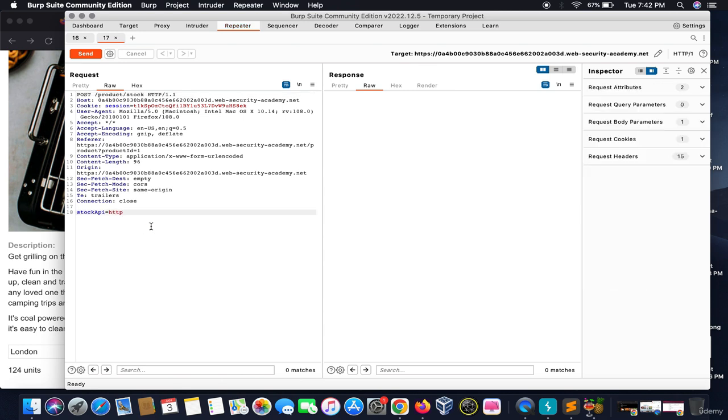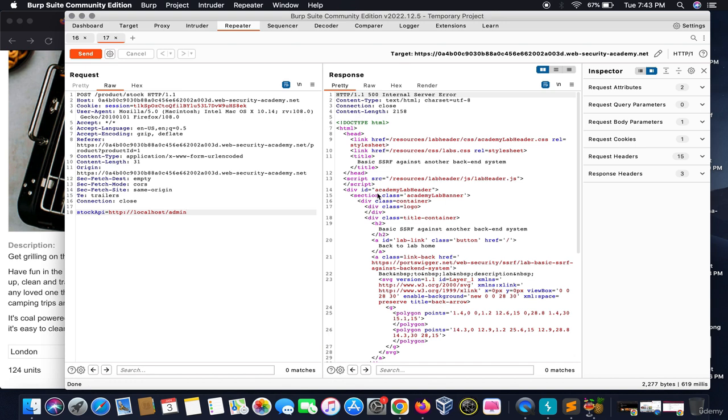What we did previously was localhost, but this time the admin panel isn't really hosted on the localhost. Okay, so when we do this, it says a 500 internal server error. So we know a specific IP address this website is working on.